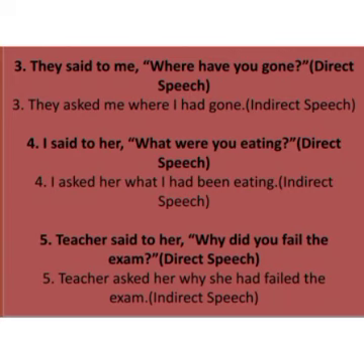Again, see, they asked me where. After where, we'll be using the subject I. Has or have changes into had: gone. Sentence number 4. I said to her, what were you eating? I asked her what, subject I. Was, were changes into had been eating.